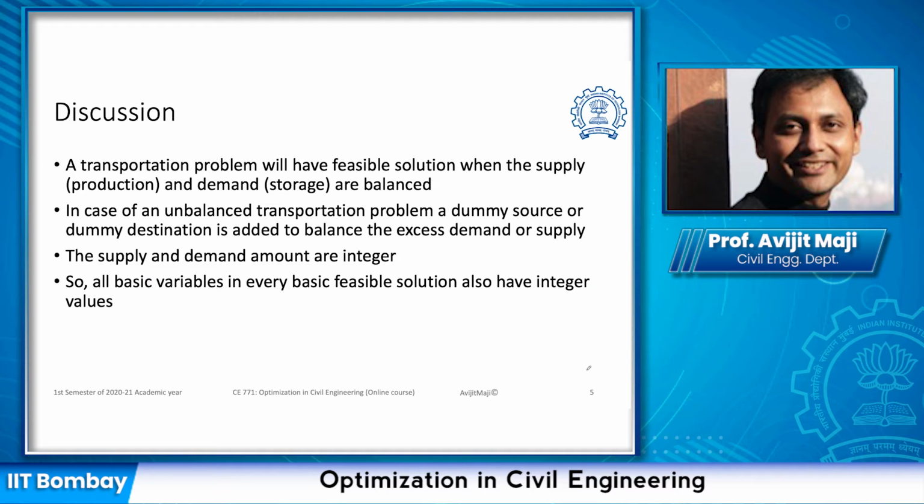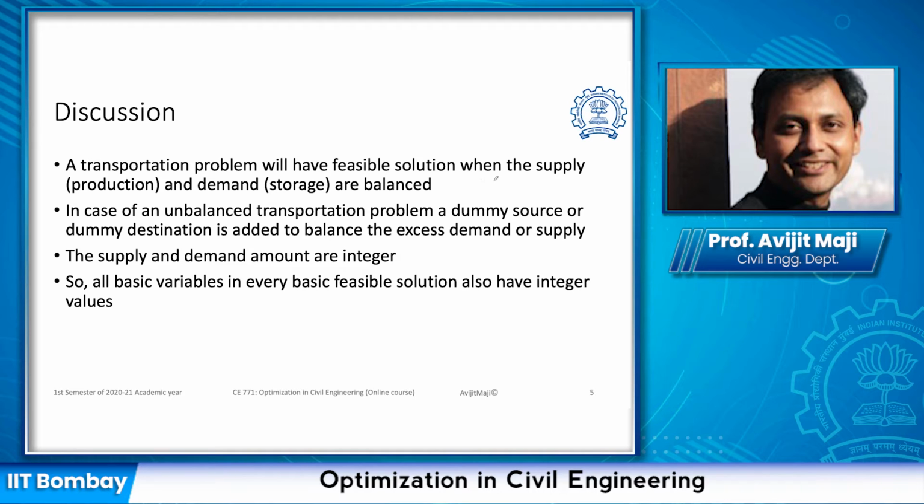Now you will see that a transportation problem will have a feasible solution when the supply and the demand are balanced. So in the previous example, as I was indicating to you, the total number of units being manufactured in the factories is equal to the total number of units that can be stored in the warehouses. For that case, we call it a balanced transportation problem, and only when it is balanced can we solve it.